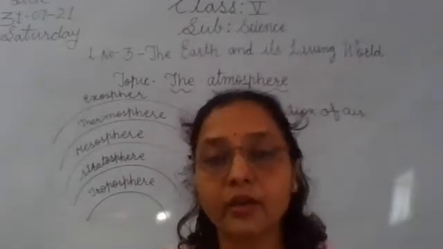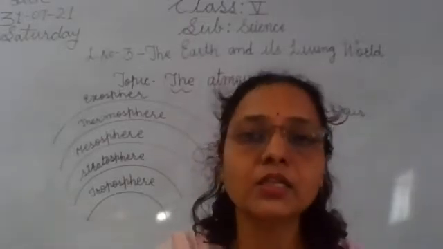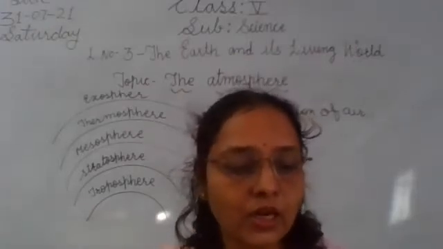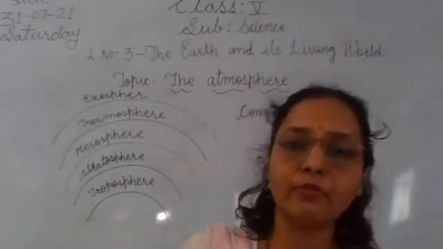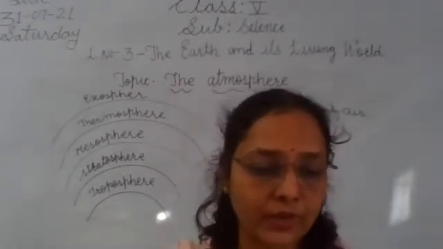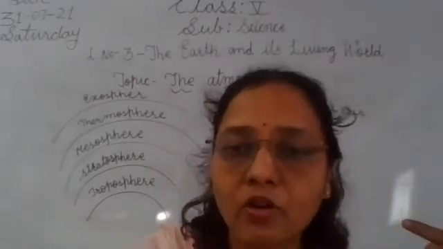So you know the air is essential for existence of life. Now let's see about the air. Air consists of many gases. Lots of gases are present in the air, that is nitrogen gas, oxygen gas.